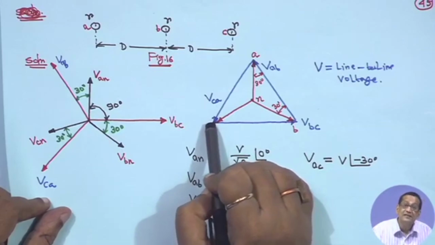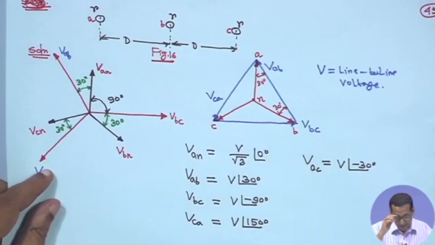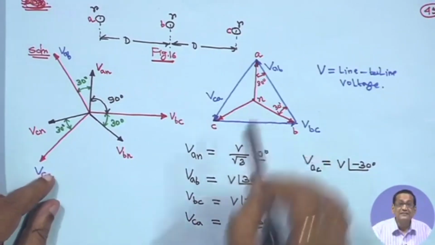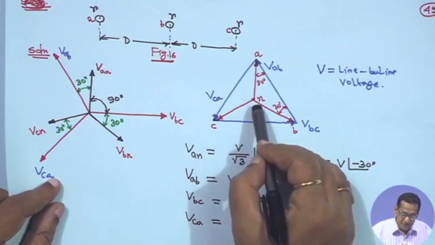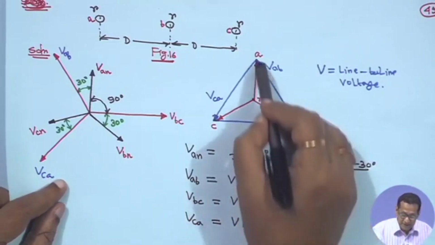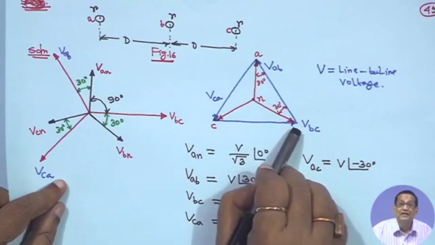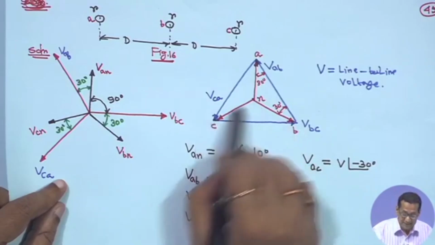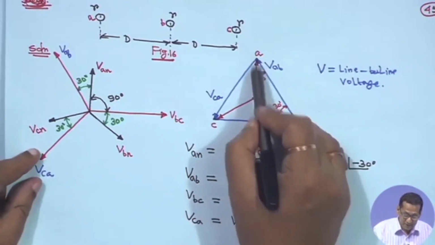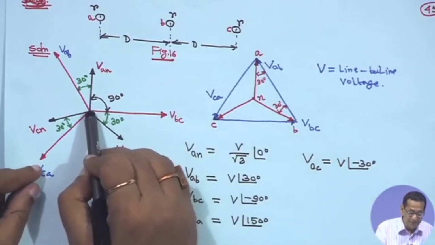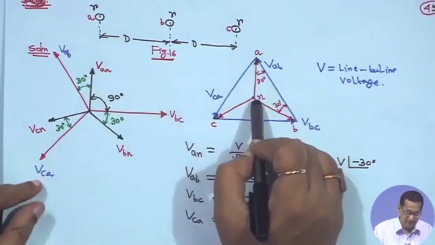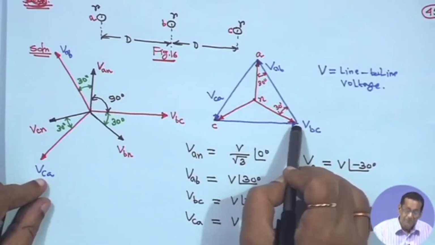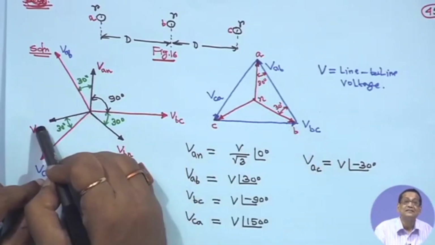It is a balanced system. When neutral is here and you join all this, this is VAN, this is VBN and this is VCN.